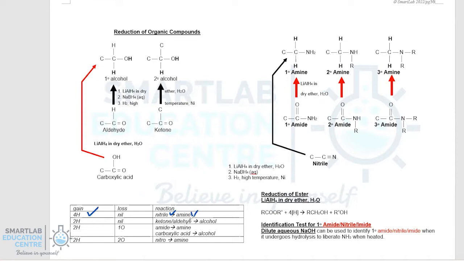Finally, it's important to note that the conversion of nitrile to amine will see the compound gaining 4 hydrogen, ketone or aldehyde to alcohol gaining 2 hydrogen, amide or carboxylic acid to amine and primary alcohol respectively, you will gain 2 hydrogen and lose 1 oxygen. And for nitro to amine, that occurs in the reduction of nitrobenzene to phenylamine, you will gain 2 hydrogen and lose 2 oxygen.